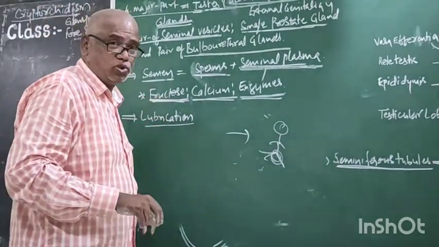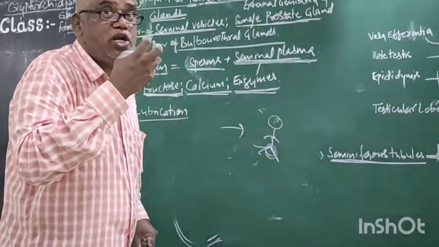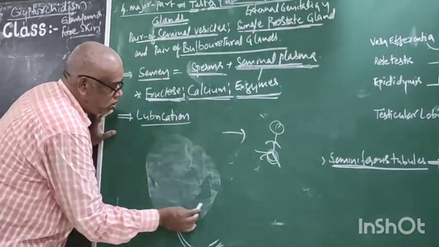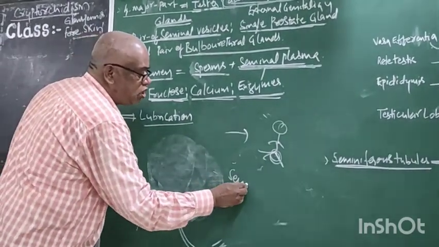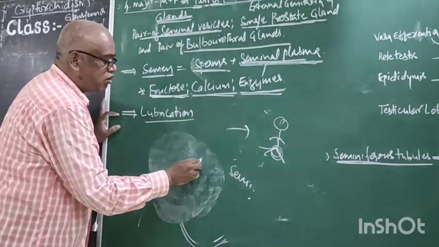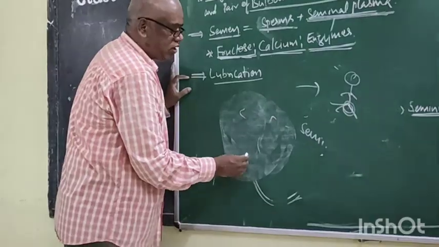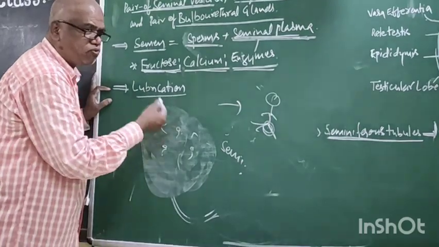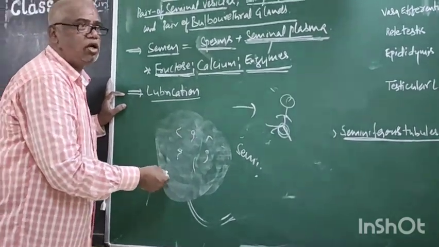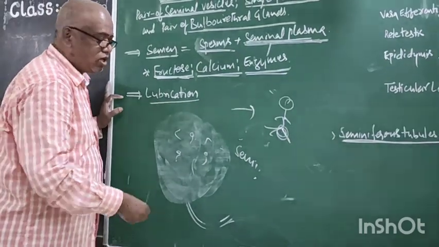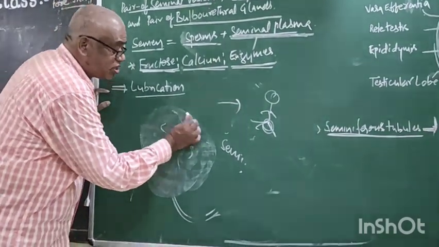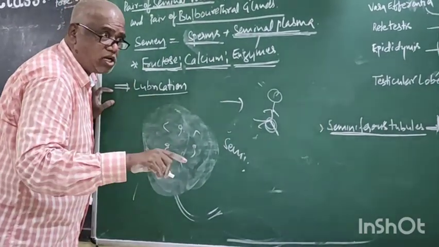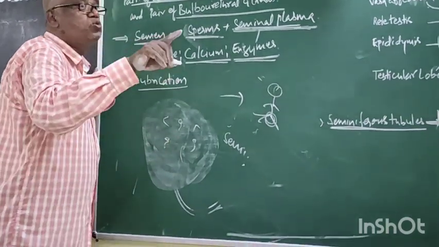But actually fructose is required as a nutritive food. It is present in a fluid, and this fluid is called seminal plasma. The seminal plasma contains fructose, calcium and enzymes. Now, what is the need of fructose for the sperm? It is a nutritive food, needed for maturation. When it takes the food, it becomes mature. The surrounding fluid acts as a medium, and the medium provides suitable conditions and nutrition.